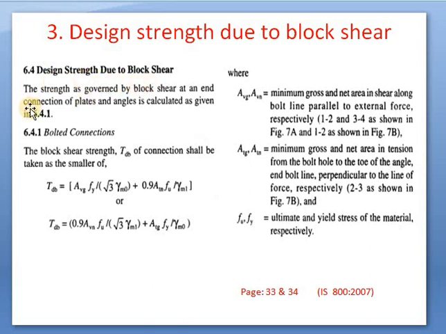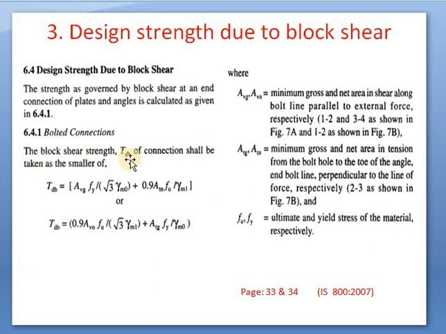The strength as governed by the block shear at an end connection of plates and angles is calculated as given. If it is a bolted connection, how to find out the block shear in case of bolts?